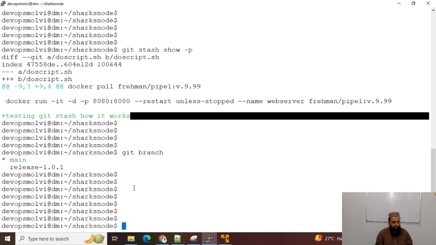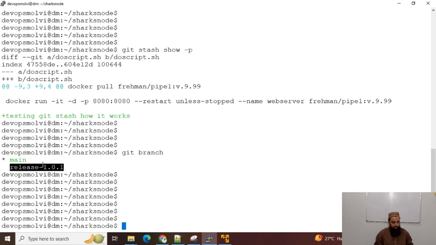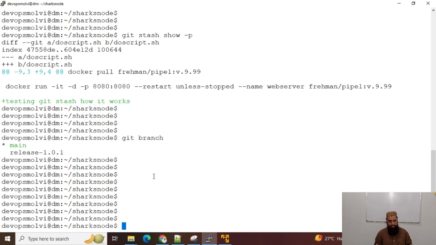I have two branches, release 1.0.1 and main branch. Now I will make some changes and I will rebase those changes into the release 1.0.1 branch. So we will now check how the git rebase command works. Let's do this real quick.